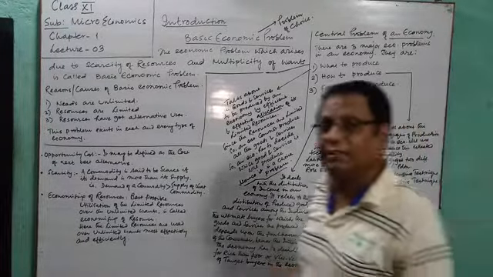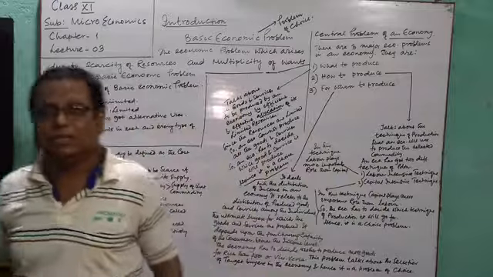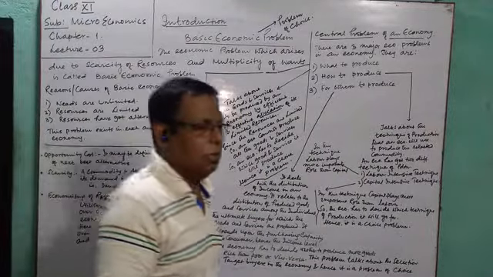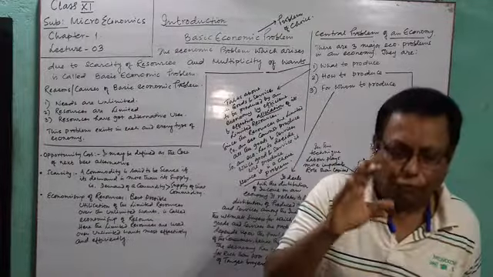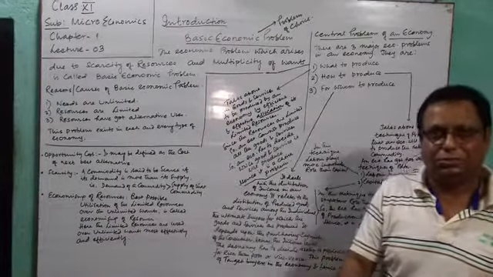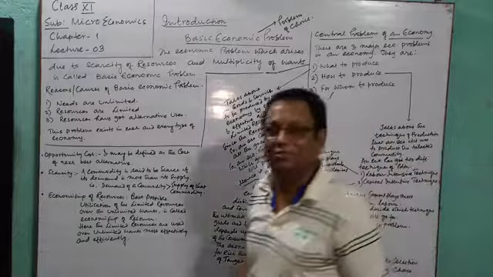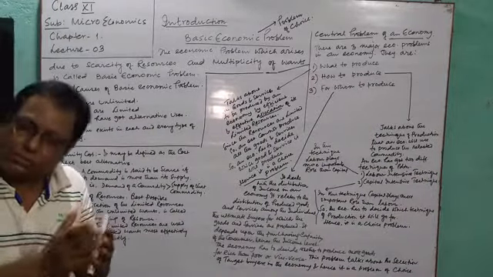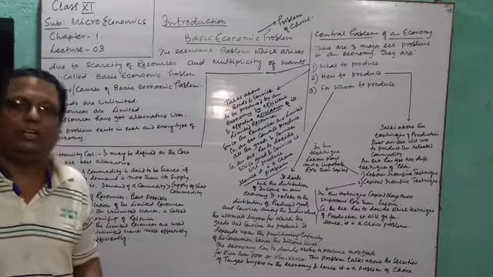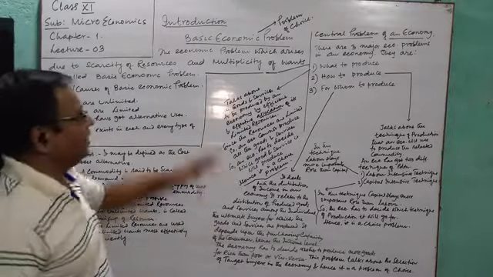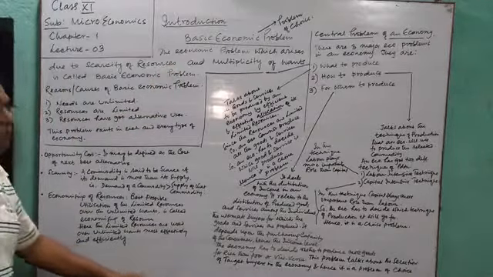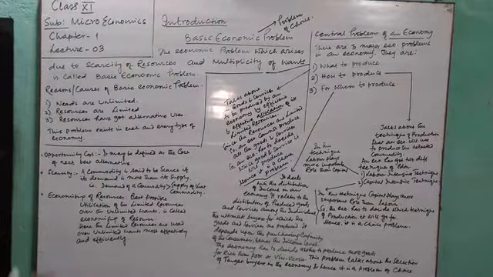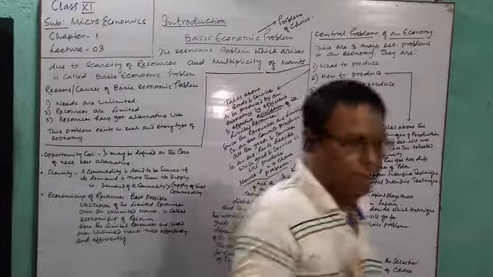Now let me tell you one thing. After this there is the production possibility curve, marginal opportunity cost, all these things. But for your syllabus, for this Corona year, those portions of PPC have been removed, deleted from your syllabus, and that's the end of the first chapter, the introduction. With three lectures, I have completed this chapter.